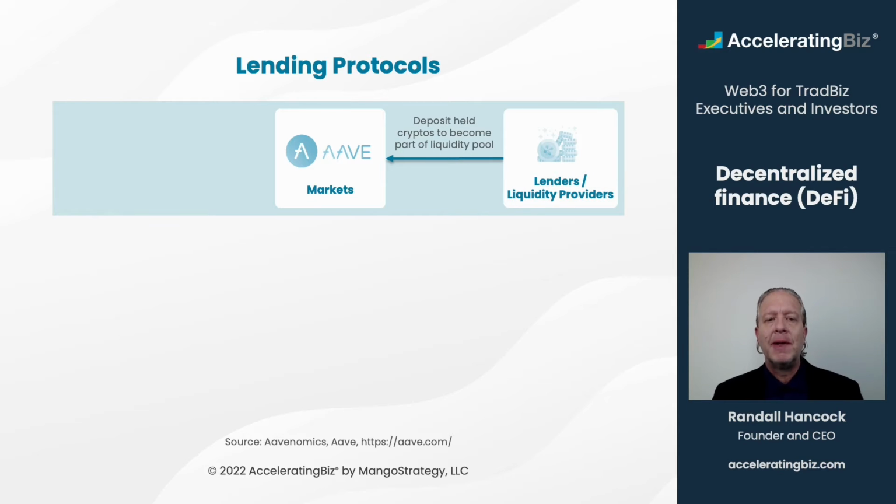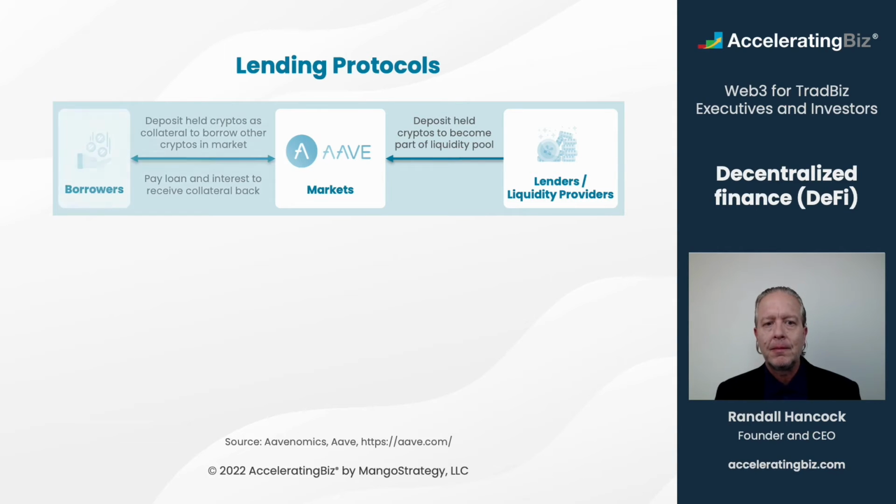Any crypto holder can become a lender or liquidity provider by depositing their crypto assets into an Aave liquidity pool using an Ethereum-compatible wallet like MetaMask. Anyone can also become a borrower, provided they have crypto assets like Bitcoin or Ethereum to deposit as locked collateral. Loans are typically provided in stablecoins, such as USDC, which borrowers can then use however they want, such as paying living expenses, buying a car, or even acquiring more crypto assets. Borrowers simply need to repay loans and interest to receive their locked collateral back.